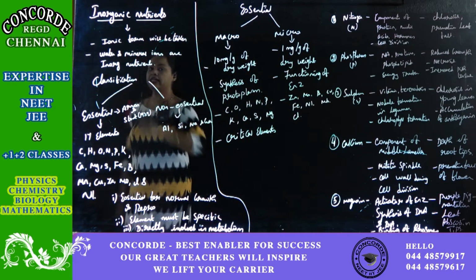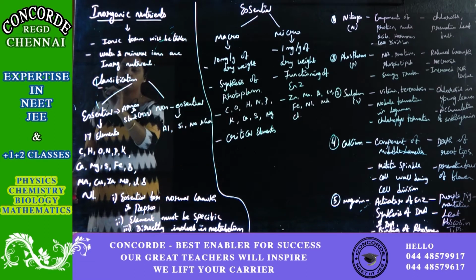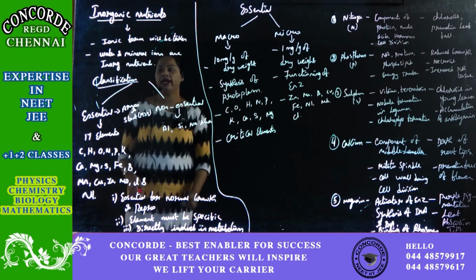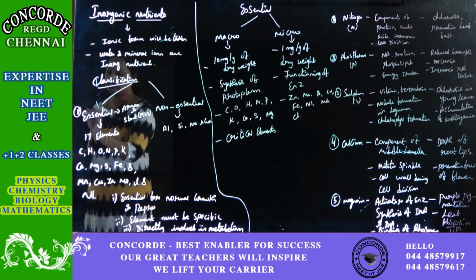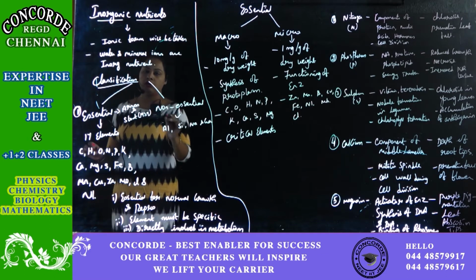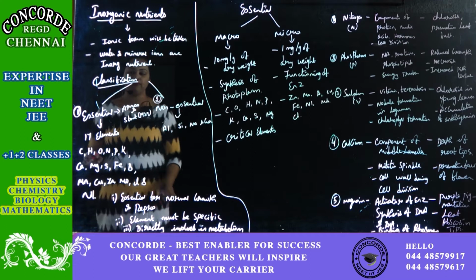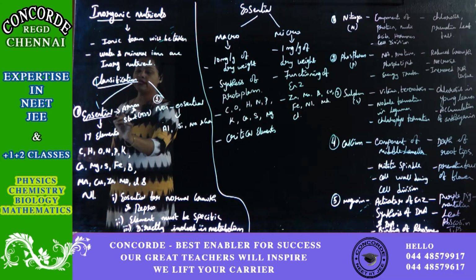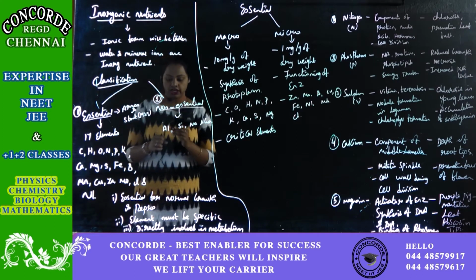Now, inorganic nutrients have to be classified. The inorganic nutrient is classified into two types. One is essential nutrients. The second one is non-essential nutrients.